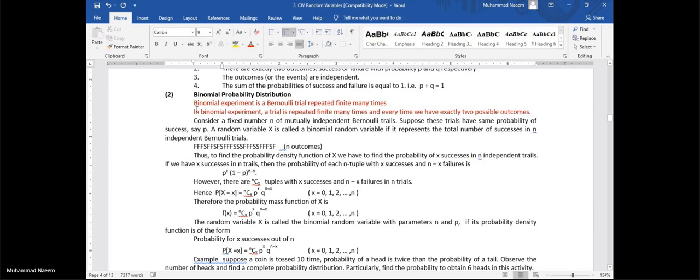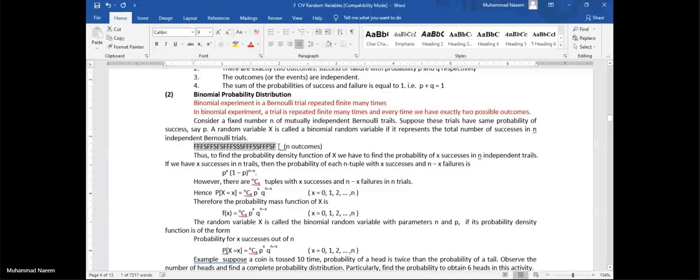When our trial is repeated n times, we have n outcomes, out of which we have failures and successes, and we observe.